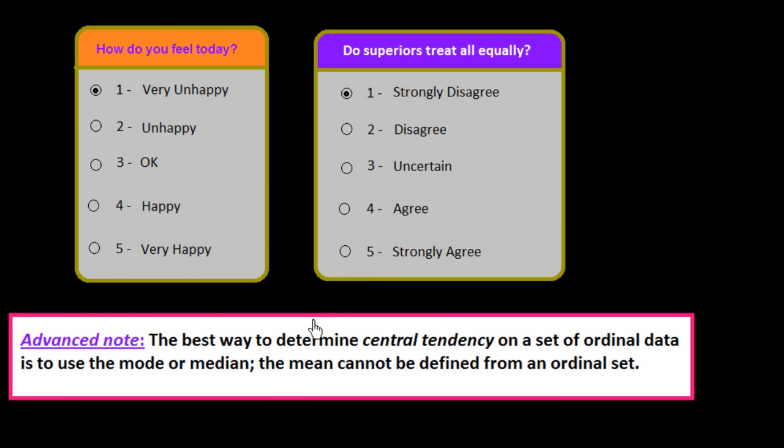Now, one advanced note I would like to share with you. The best way to determine central tendency on a set of ordinal data is to use the mode or median, not the mean. The mean cannot be defined from an ordinal set.